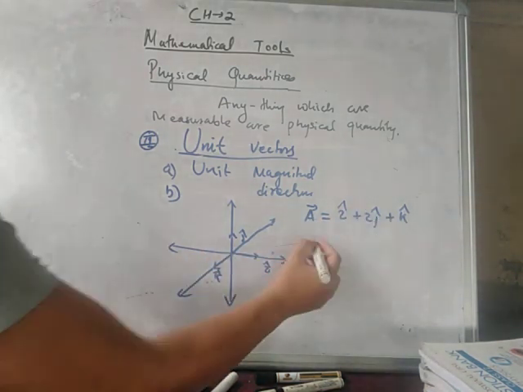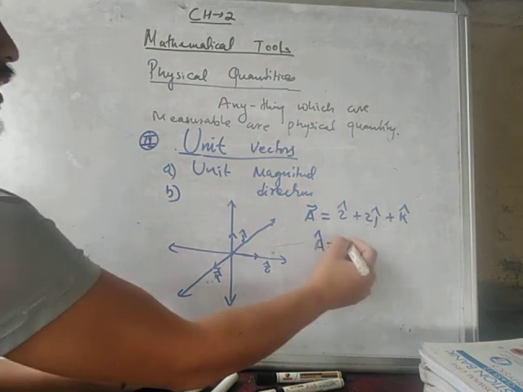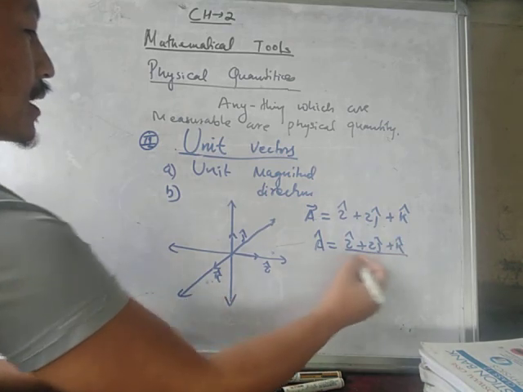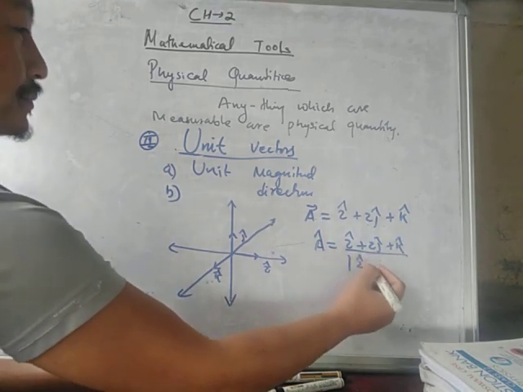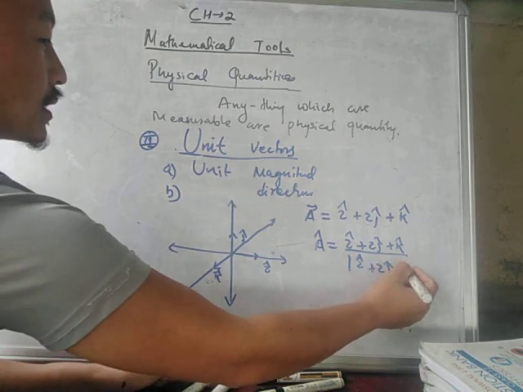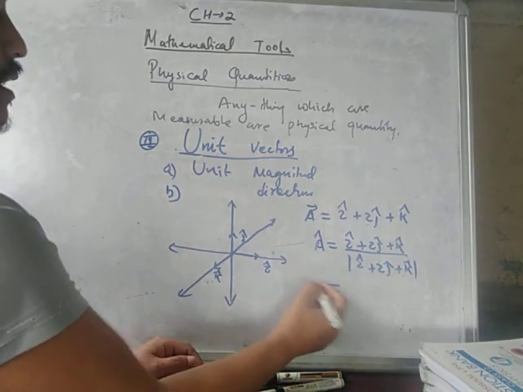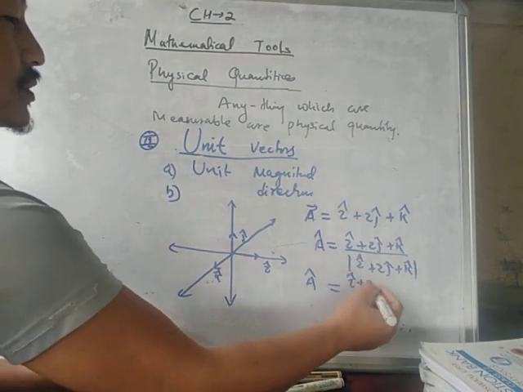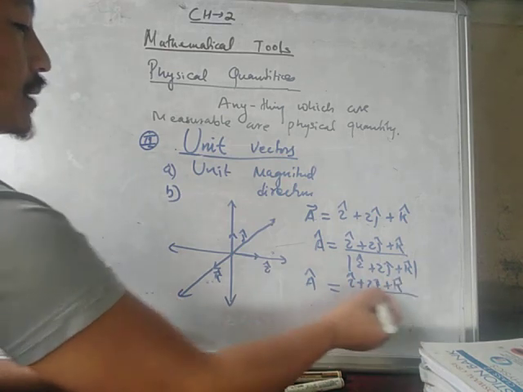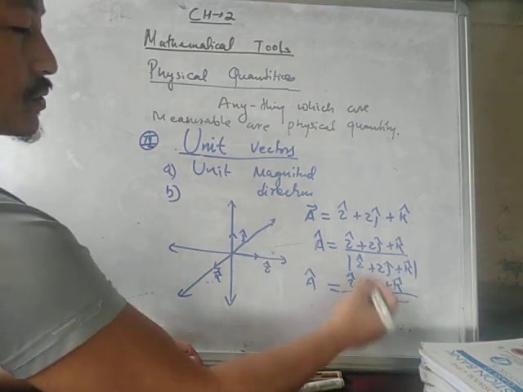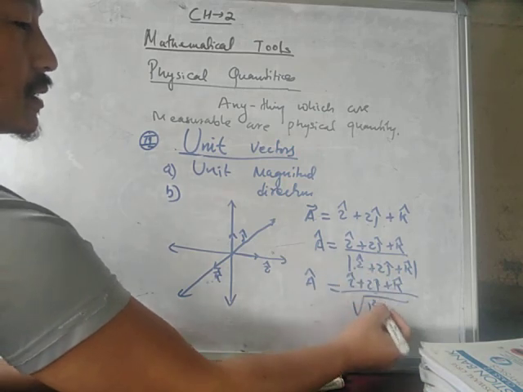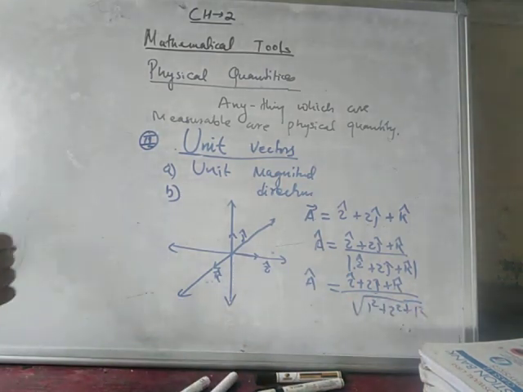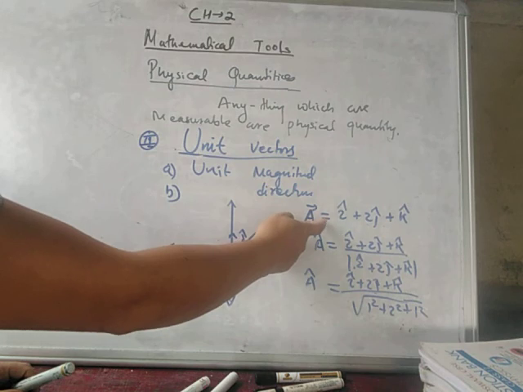So A cap equals the vector i cap plus 2j cap plus k cap divided by its modulus. The modulus is in root form: coefficient of i is 1 squared, coefficient of j is 2 squared, coefficient of k is 1 squared. This is how we get the unit vector of this vector.